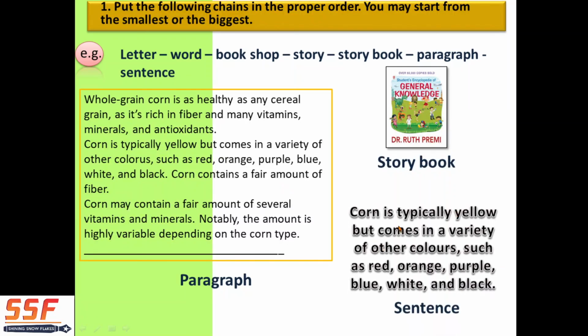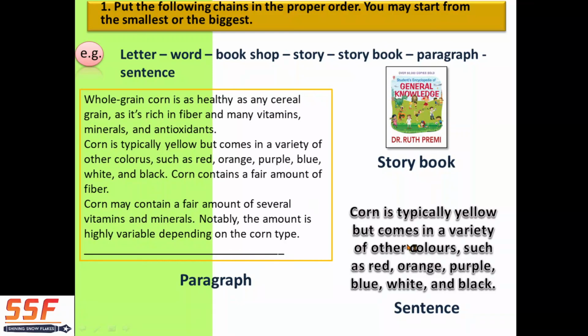And sentence. Can you see the full stop? Many full stops here. In the second paragraph there are 2 full stops. See, corn is typically yellow but comes in a variety of other colors, such as red, orange, purple, blue, white and black. So here is the full stop. Corn contains a fair amount of fiber. Here a full stop. So 2 full stops. And here corn may contain a fair amount of several vitamins and minerals. The full stop. Notably the amount is highly variable depending on the corn type. Here the next full stop. So there are 2 sentences, and they make the paragraphs, 3 paragraphs.